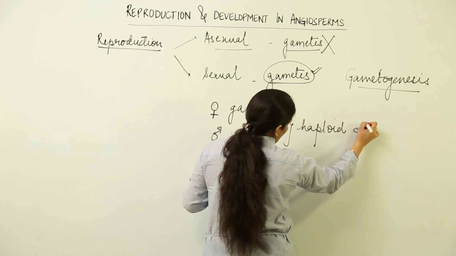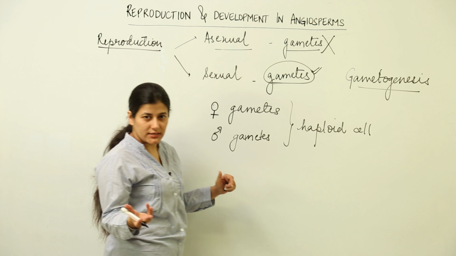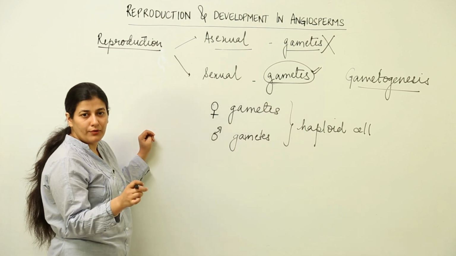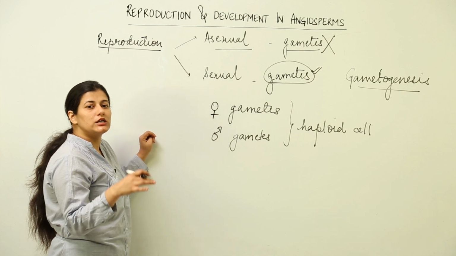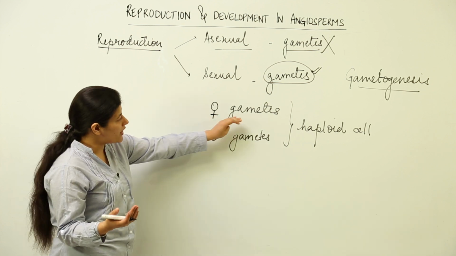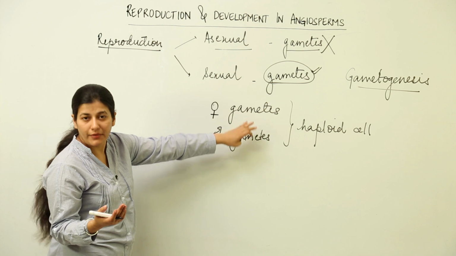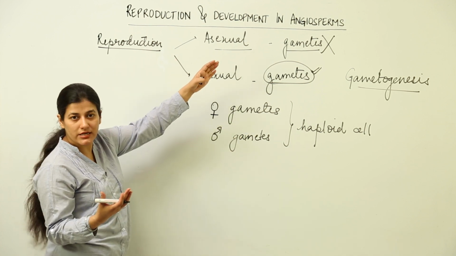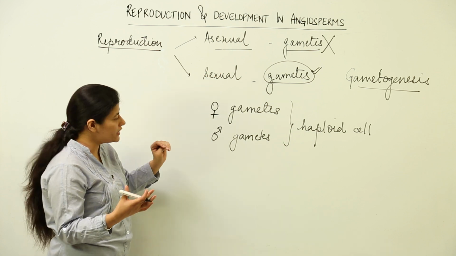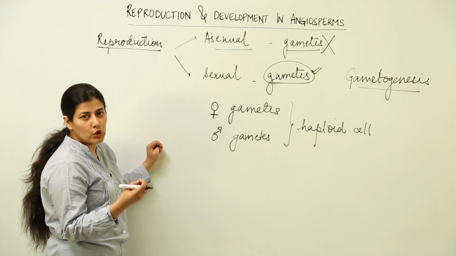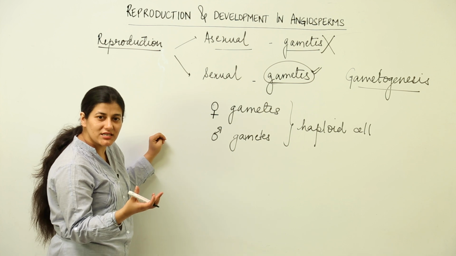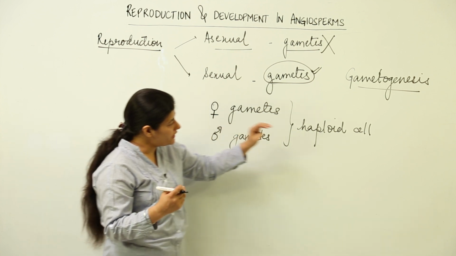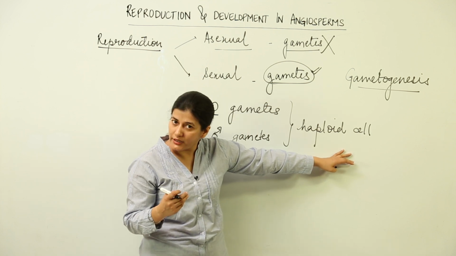If the plant or the animal or the organism, whichever organism we are considering, is haploid, there would be a mitotic division giving rise to specialized gametes. And if the organism is diploid, as we are going to study in the case of angiosperms, they are always diploid, the organism would undergo meiosis. Some specialized cells in the organism would undertake the process of meiosis and lead to formation of haploid gametes.